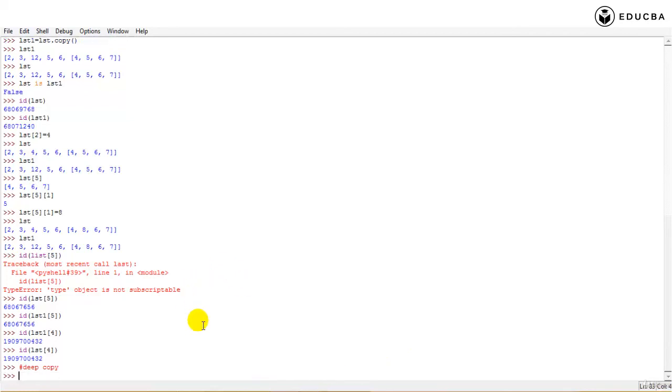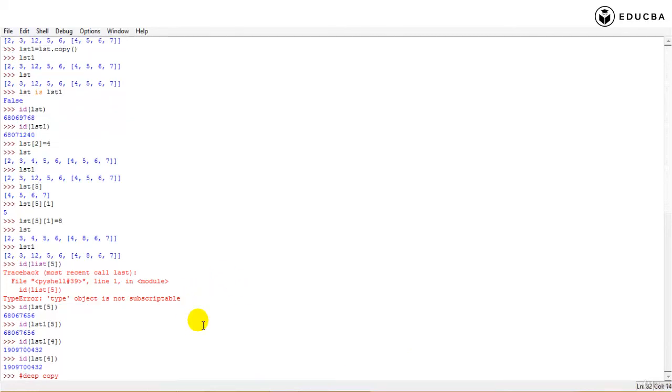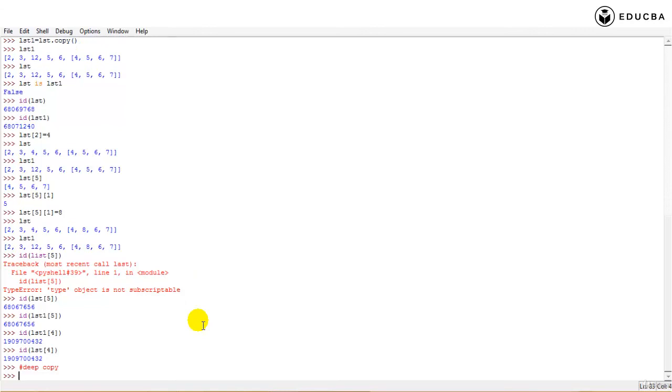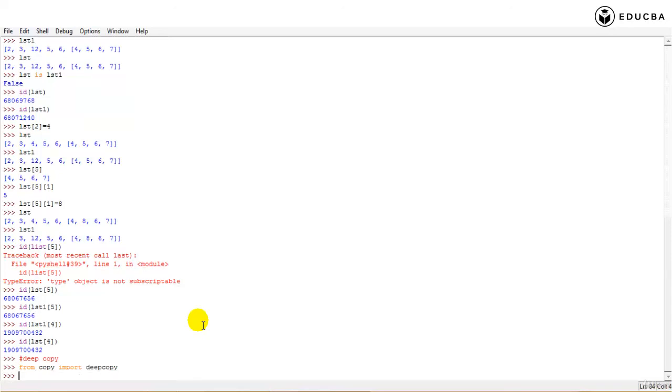Okay, so if that is deep copy, if I have to do a deep copy, can I say something like this? I need to go to the copy module. From the copy module, I need to import a method called deepcopy. And now if I say list1 is equal to deepcopy of list.